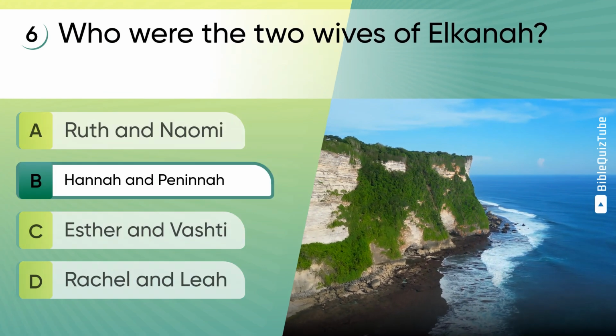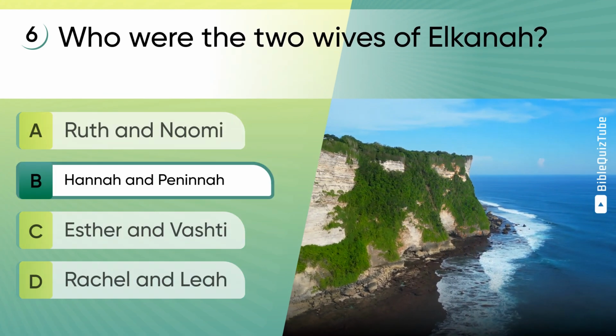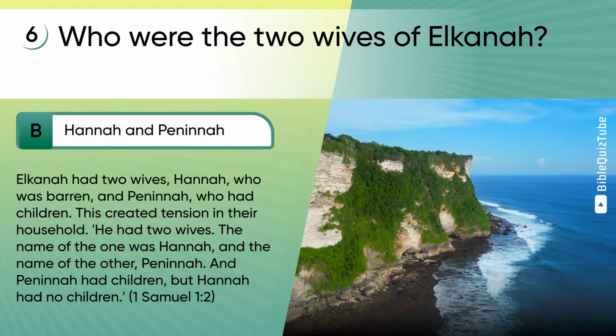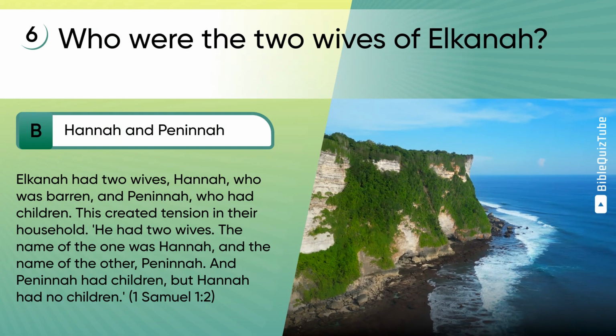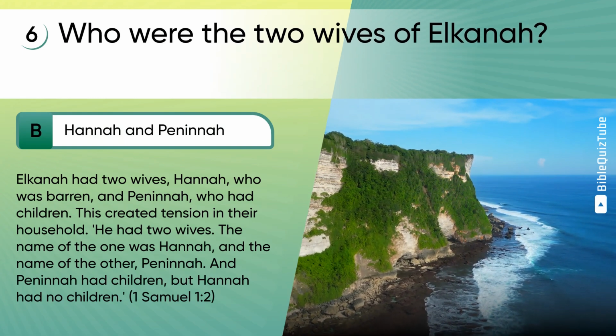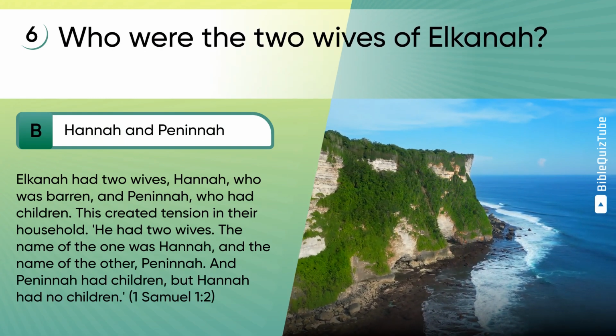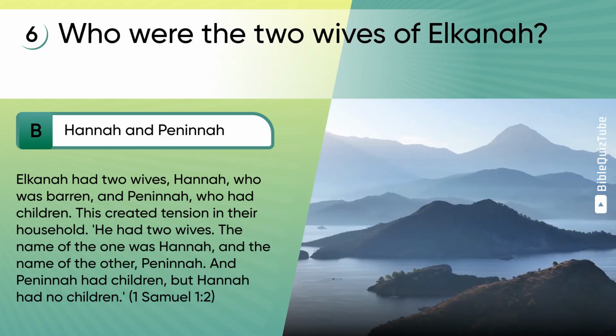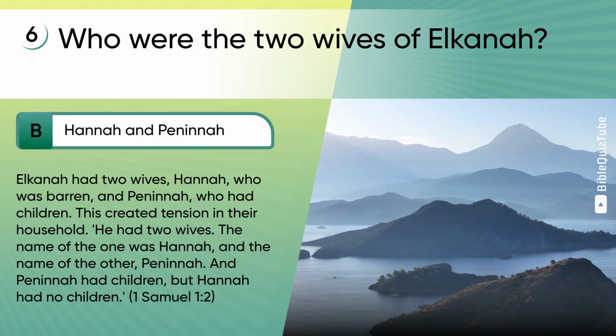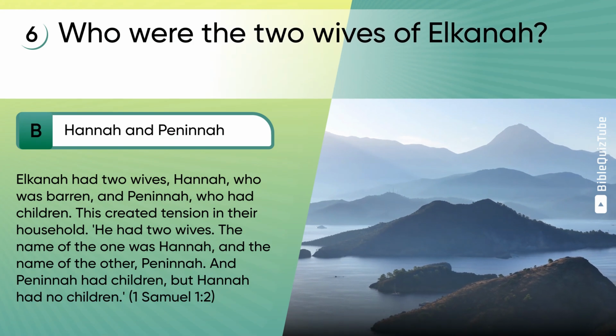The correct answer is B. Hannah and Peninnah. The explanation. Elkanah had two wives, Hannah who was barren, and Peninnah who had children. This created tension in their household. He had two wives. The name of the one was Hannah, and the name of the other Peninnah. And Peninnah had children, but Hannah had no children. 1 Samuel chapter 1 verse 2.